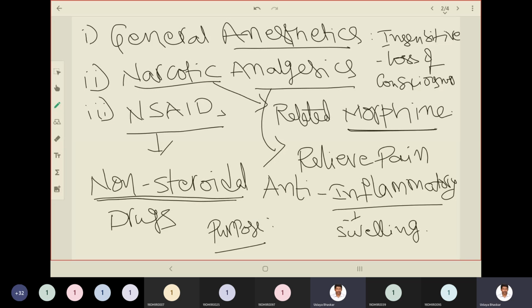To relieve the pain. General anesthetics generally used during surgeries. Okay, during surgeries, it will cause pain. Okay, to reduce that pain or to make the patient not to feel the pain, we induce general anesthetics during surgical procedures. That means the common point is pain there.